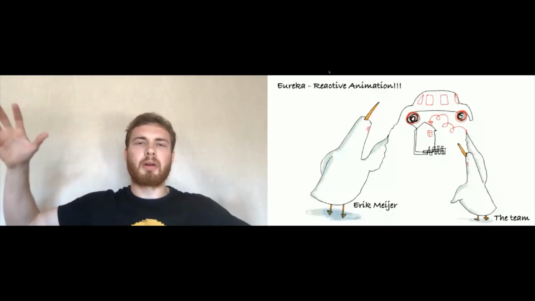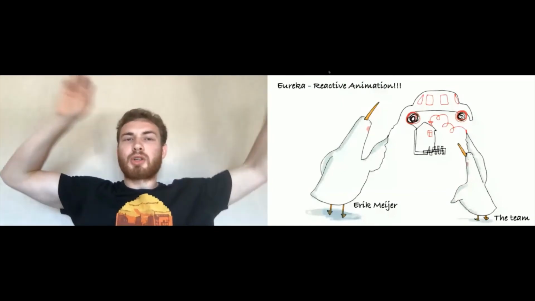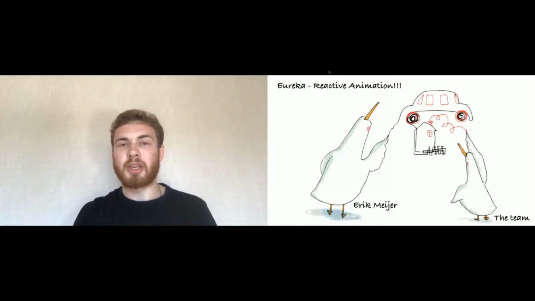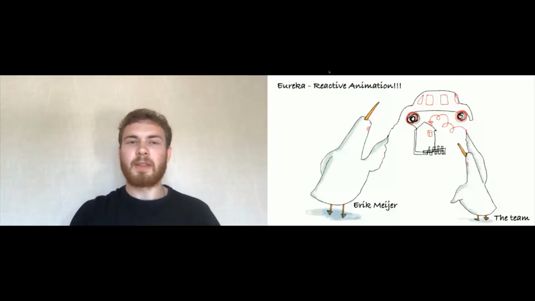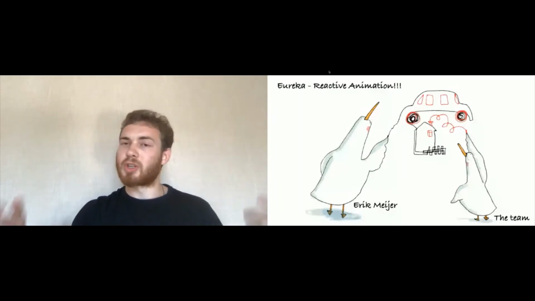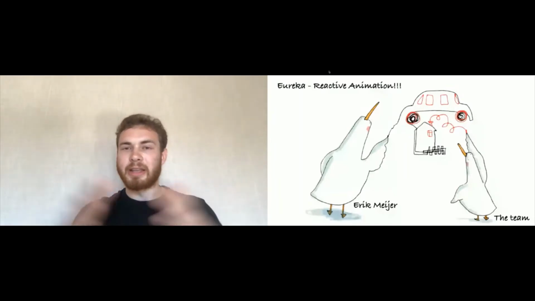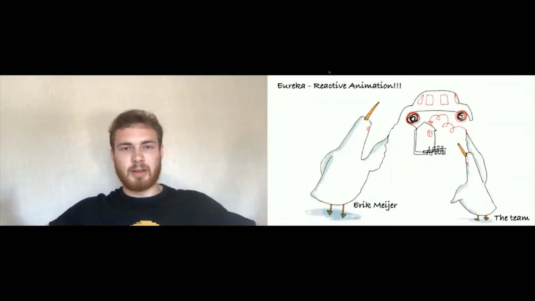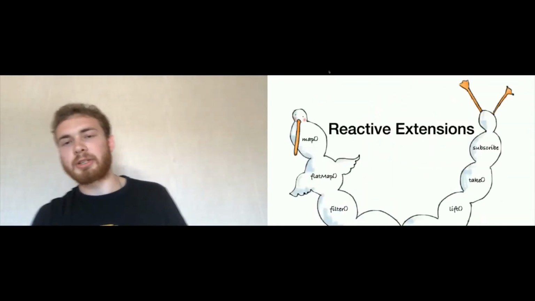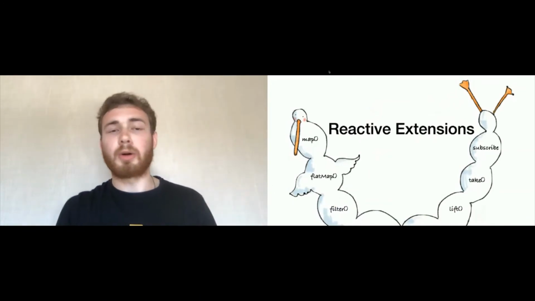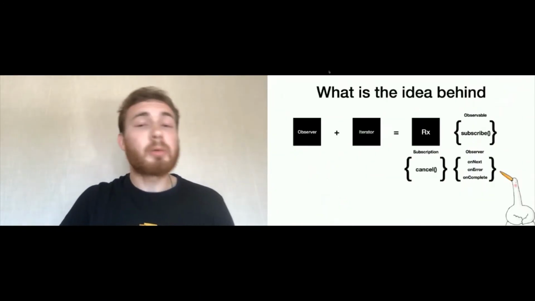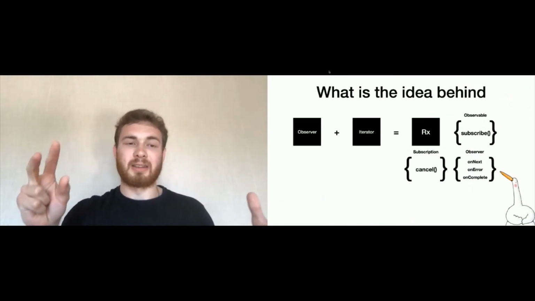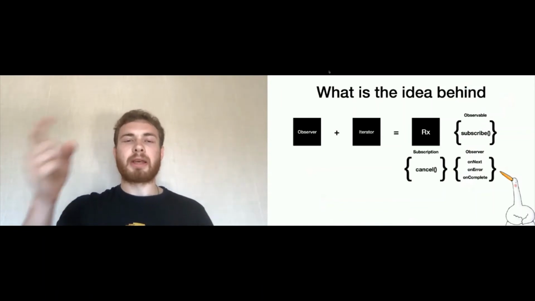Well, let's apply this approach. Let's combine patterns, and let's use again the solution from the past, which is already there, which is reactive programming. Let's create a set of functions and data structures which let us process the code cleanly, react to the event, and that's it. So what Erik created got a name: reactive extensions. You most probably heard about reactive extensions already. But the main idea hidden inside reactive extensions is, again, two patterns, observer and iterator.